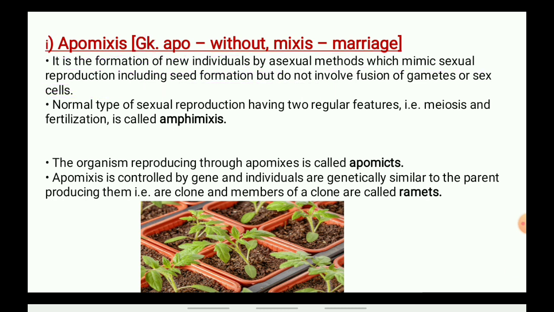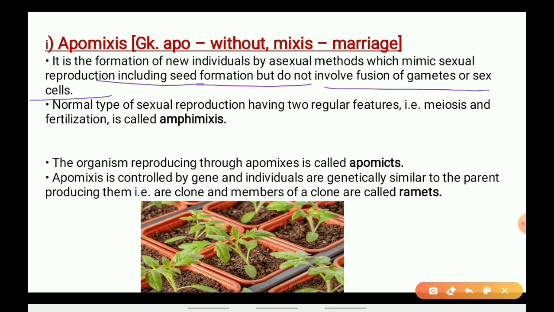Means in this, any gamete fusion is not required. Either the egg cell or the pollen, they are not required. It is just the mimicry of sexual reproduction, though it is asexual reproduction. It is the formation of a new individual without any sexual reproduction.